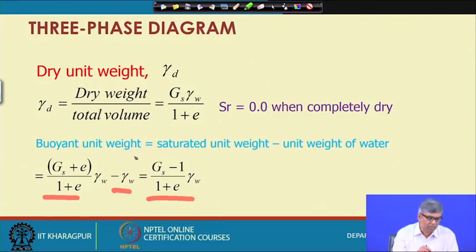Sometimes gamma dash is used, sometimes the gamma buoyant symbol is used; there are different ways this can be expressed, but the expression is (Gs minus 1) by (1 plus e) into gamma w. So, if I know the specific gravity and void ratio, I can find out the buoyant unit weight, or in the other way, if this is known, we can find out the void ratio whenever necessary from this expression.